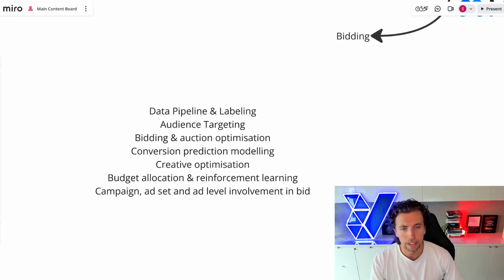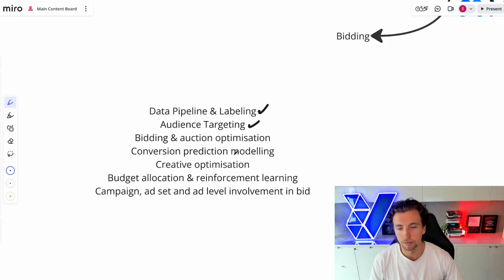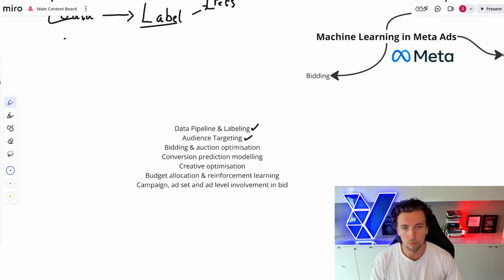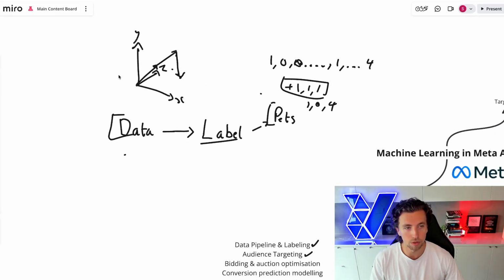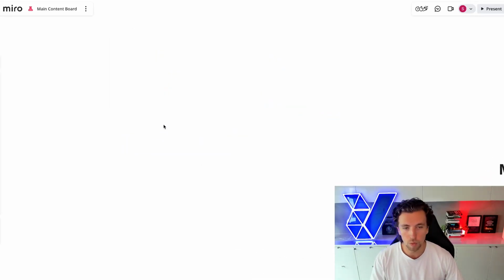So we've gone through the data pipeline and labeling. We've gone through audience targeting. What about bidding and auction optimization? So when you go and serve an ad, you go into an auction. There is a bunch of different advertisers that want to serve an ad to an individual user on the platform at that individual point in time, but only some person wins. Okay, what makes you win an auction? And how is machine learning involved in that actual process?